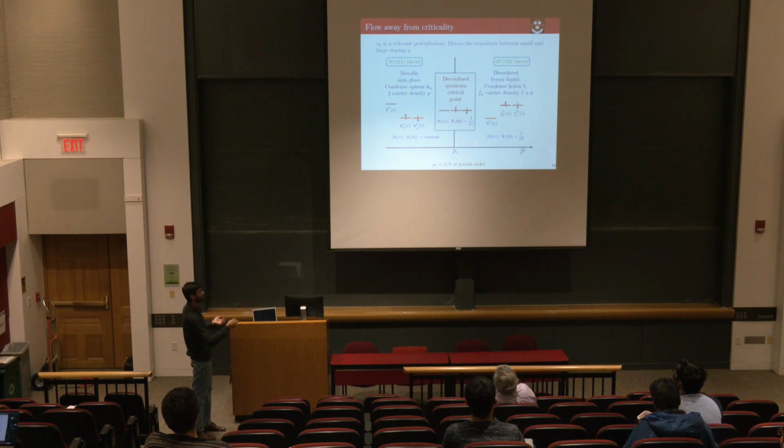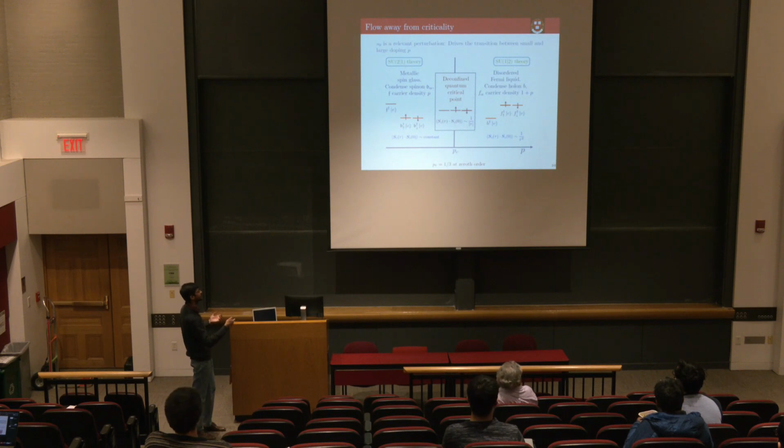So for large S, it's basically like large doping, whereas small s, or negative s actually, means small doping. And you can now understand the entire phase diagram qualitatively in terms of this. So basically at PC, this is where we solved our theory and found this deconfined critical point where we had the holon and spin-on states which are nearly degenerate, and the spin correlator was 1 over tau. Now, as I increase the doping, basically the bosonic holon will condense, and you will have the usual Fermi-liquid behavior with the particle carrier density 1 plus p,